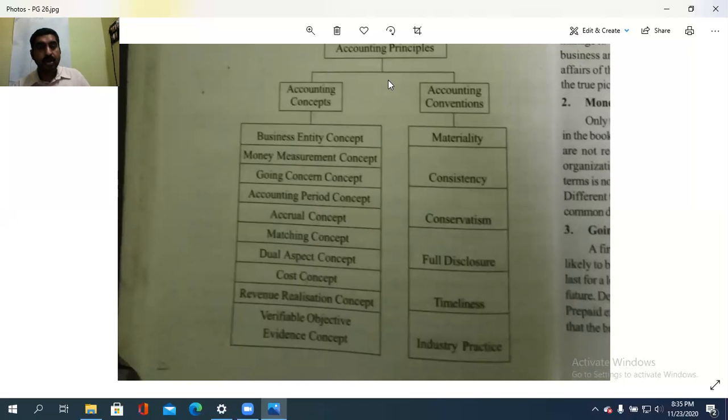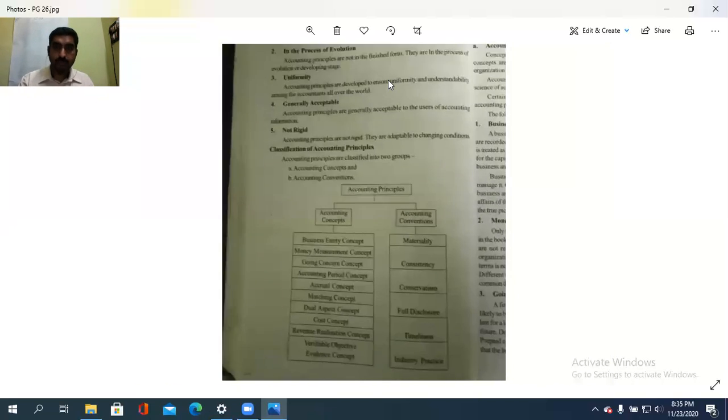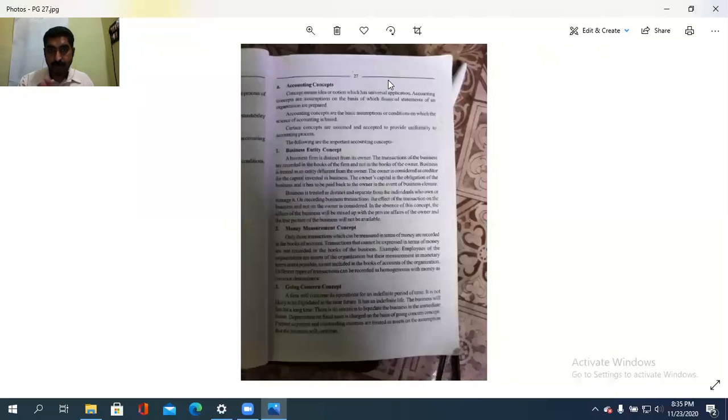So once again, accounting concepts are business entity concept, money measurement concept, going concern concept, accounting period concept, accrual concept, matching concept, dual aspect concept, cost concept, revenue realization, and verifiable objective evidence concept. While conventions are materiality convention, consistency, conservatism, full disclosure, timeliness, and industrial practice. So we will look into them in detail one by one.